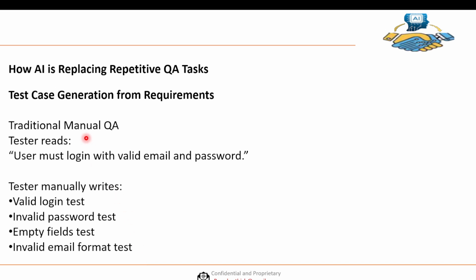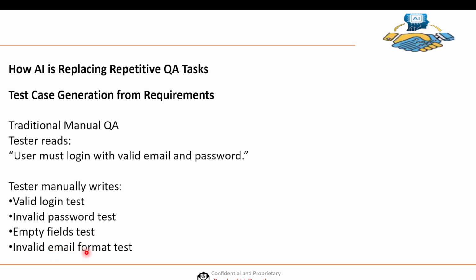Now, in the traditional manual QA approach, the tester reads the requirement, like the user must log in with a valid email and password. After that, the tester writes test cases: a valid login test, an invalid password test, empty fields, and an invalid email format test.